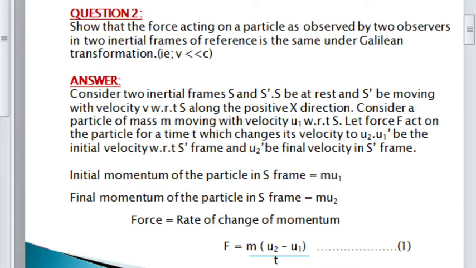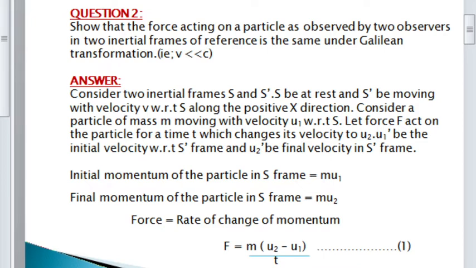It is very simple. We have to give an introduction, that is, consider two frames S and S dash. S is at a state of rest and S dash is moving with a velocity V with respect to S in the positive x direction. Consider a particle of mass m moving with initial velocity u1 with respect to S frame. When a force acts on the particle, its velocity changes, so the initial velocity u1 changes to u2. Then u1 dash is the initial velocity with respect to S dash frame and u2 dash is the final velocity with respect to S dash frame.